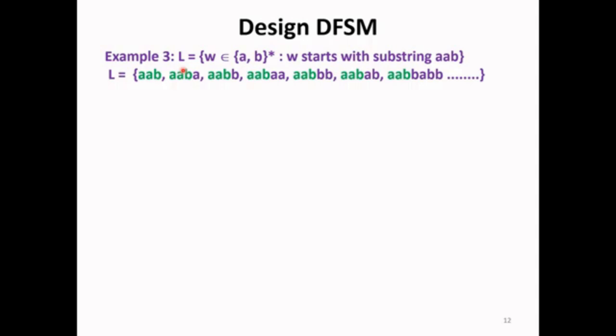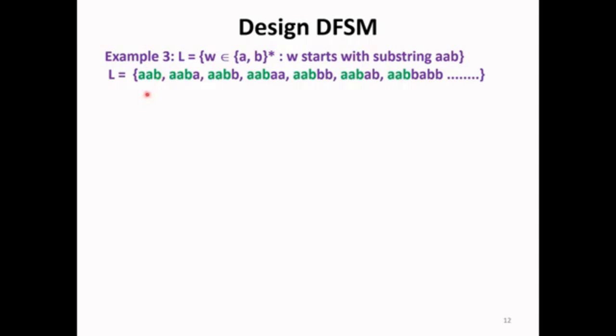Third language, which consists of all possible strings of A's and B's starting with the substring AAB. That is, possible strings in this language are AAB. So first you may have AAB, and after that you may have any number of A's and B's. So how to construct the DFSM for this language?